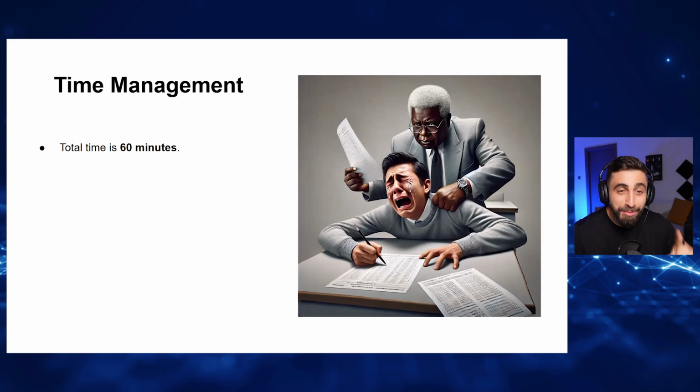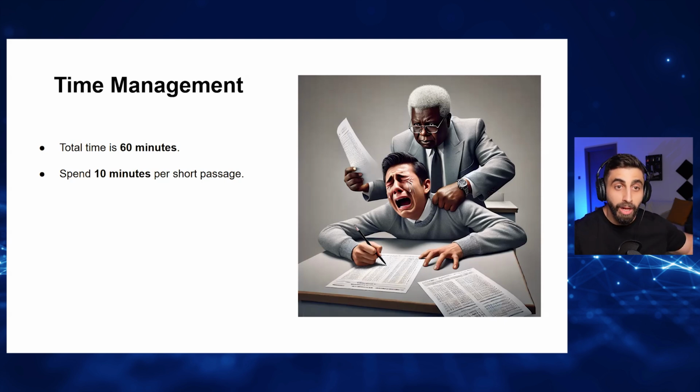Okay. If you're doing the general training version of the IELTS exam, you're going to be doing 4 short passages and 1 long passage. For every short passage, I want you to spend 10 minutes. So 10 plus 10 plus 10 plus 10 equals 40.